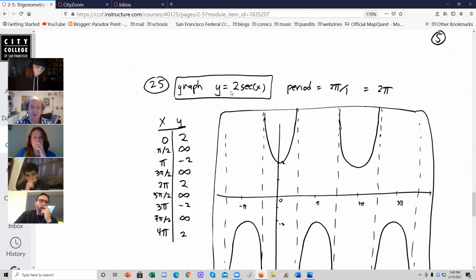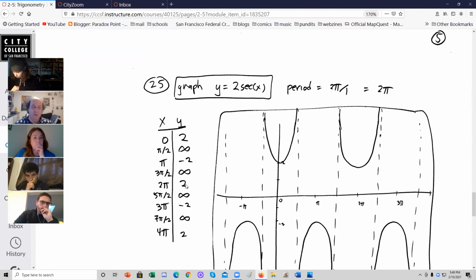Now graph 2 secant x. Period is 2 pi, like cosine. And it has what you might call an amplitude, at least 2. So at 0, secant 0 is 1, so twice that is 2. And 2 pi units later, we're back to 2. And then at 4 pi, it's back to 2.